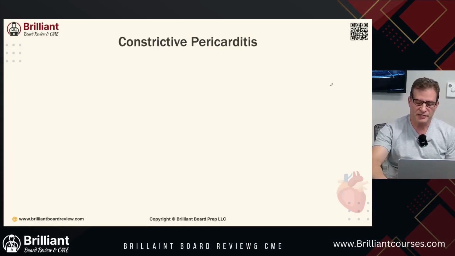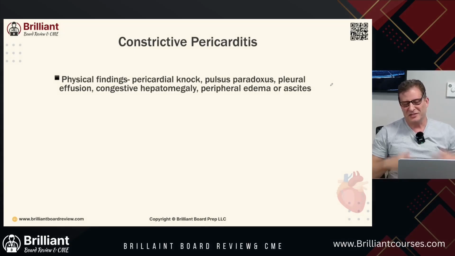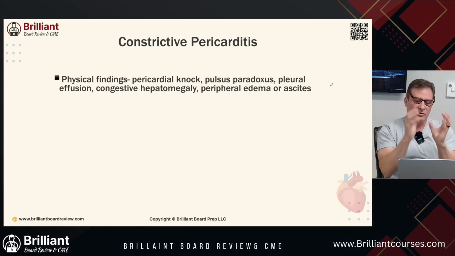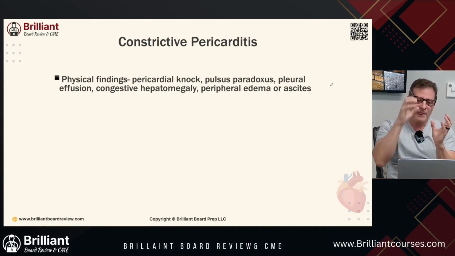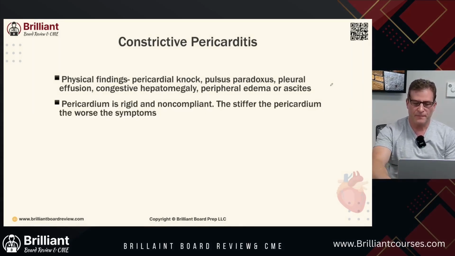Constrictive pericarditis. Physical findings, pericardial knock, pulsus paradoxus. I think we beat this pulsus paradoxus to death. Basically, remember, we're going to do this again, the right side pushes in the left side, the heart is in this heart coffin, and it can't squeeze out. You can have pleural effusion, congestive hepatomegaly, peripheral edema or ascites.